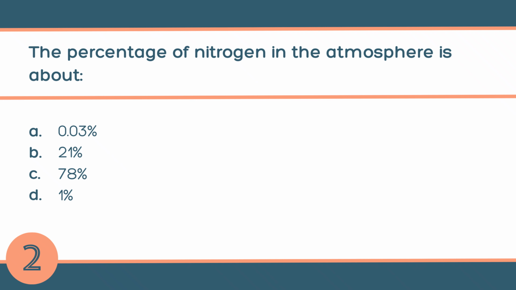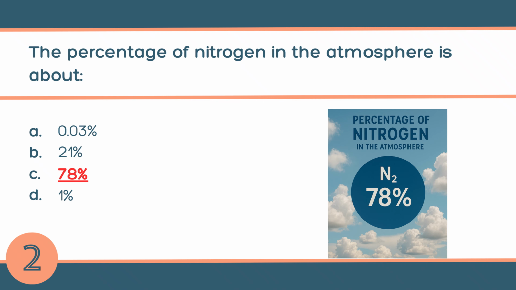Question number 2. The percentage of nitrogen in the atmosphere is about A. 0.03%, B. 21%, C. 78%, or D. 1%. The answer is C. 78%. The percentage of nitrogen in the atmosphere is about 78%.